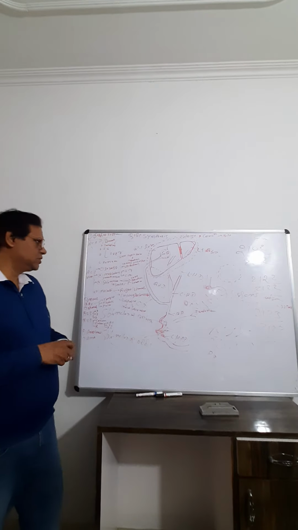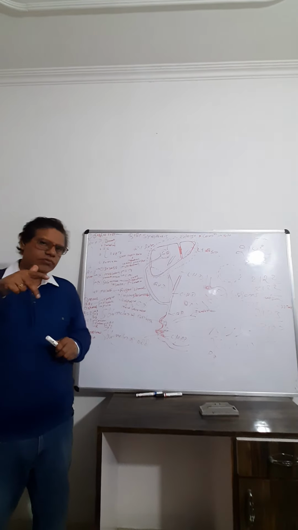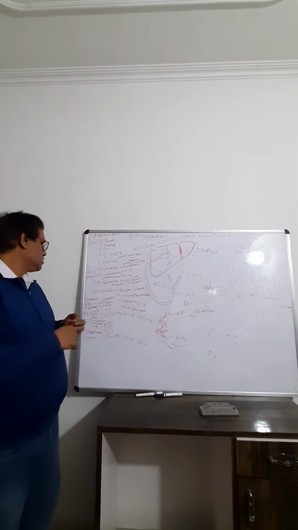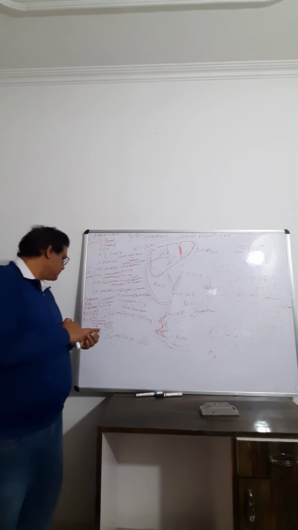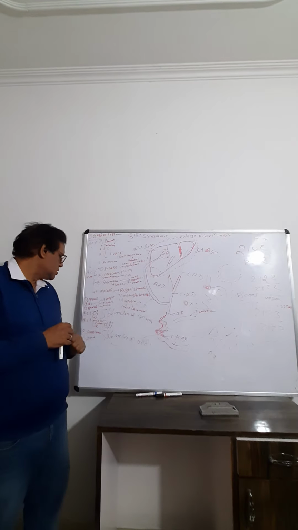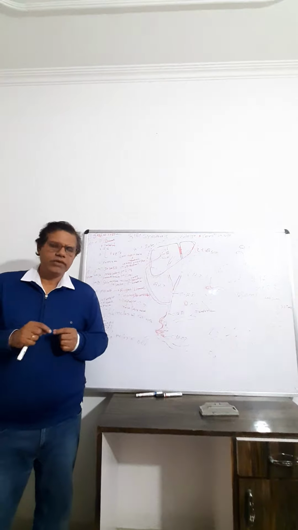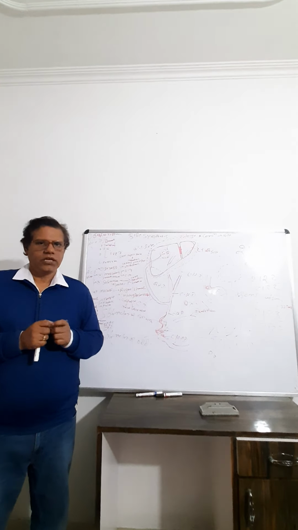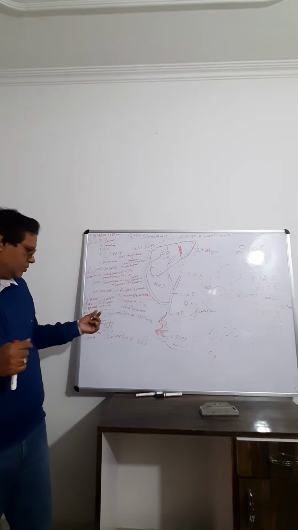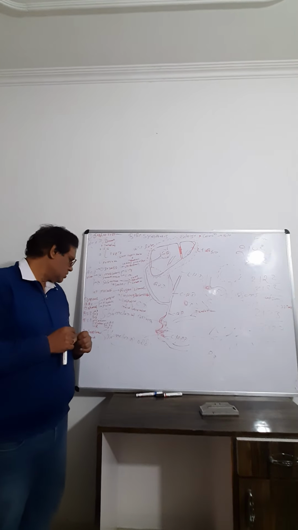So rugae are present in the stomach, and crypts of Lieberkühn are present in the intestine. And the vermiform appendix is an important structure present near the cecum, and it is a blind end, and it is a vestigial organ. So vermiform appendix is a vestigial organ.